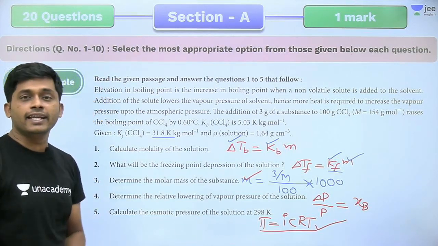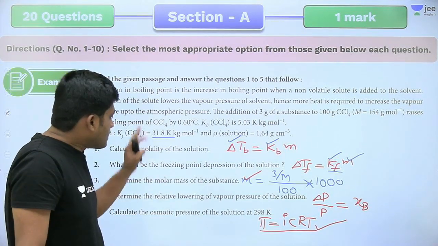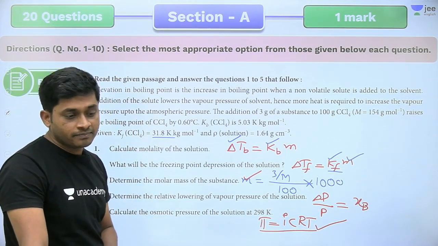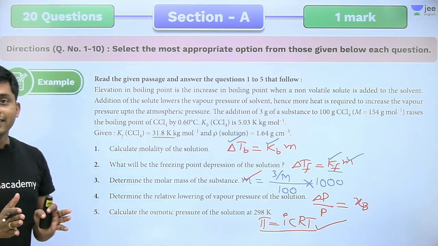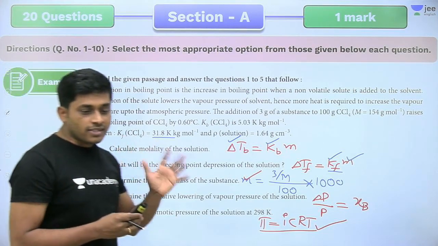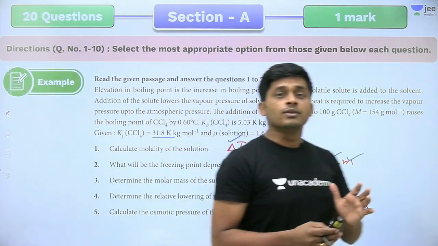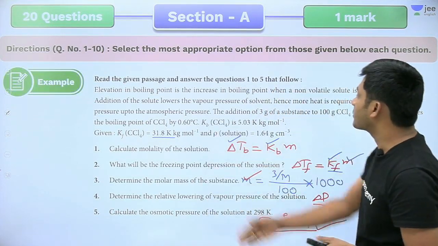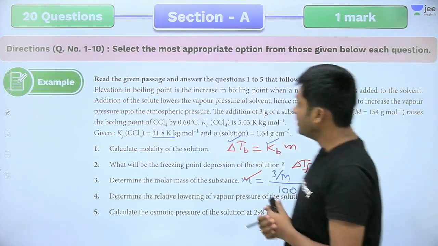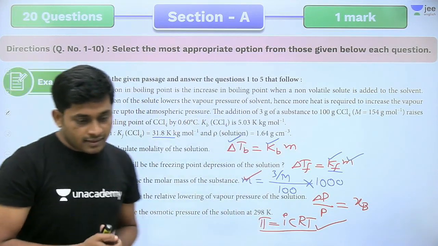Pi equal to i into CRT. Just 1 mark questions, right? Got it, right? So 5 questions. If you know colligative properties, simple question answers, then we can do this question, right?